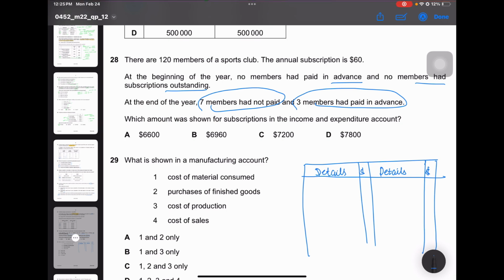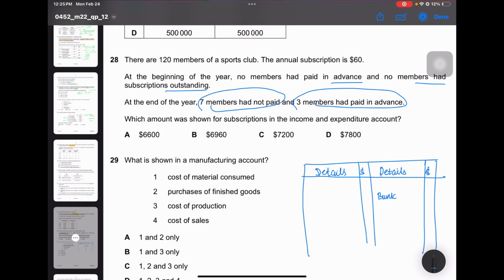Okay. So they do say that at the beginning of the year, no members, so no balances. And at the end of the year, 7 members had not paid, 3 members had paid in advance. So first, in this case, the bank value would be the amount is what we have to find.